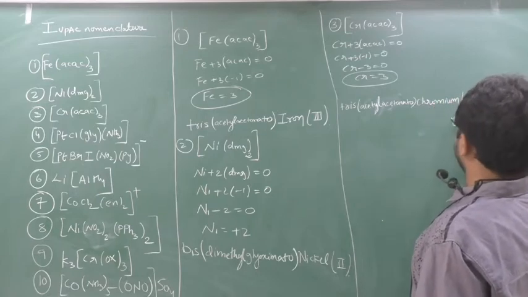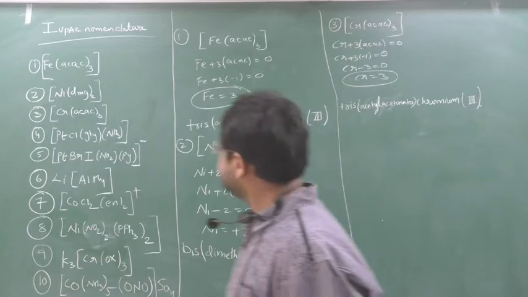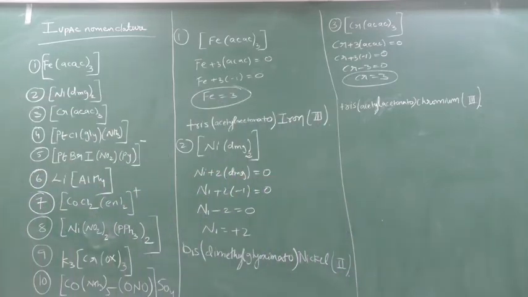How much, beta? 3, chromium 3. Write down this: tris(acetylacetonato)chromium 3. Clear? Can I go for next?